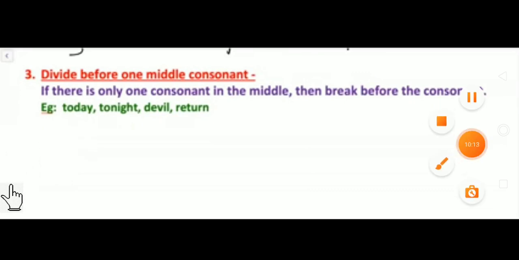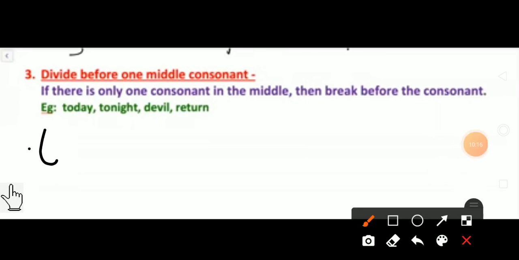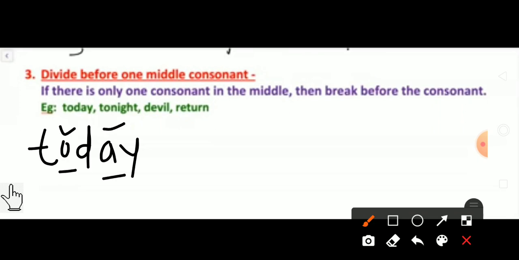Yes, I will write here today. Yes, today. First, what is the rule? We have to find out the vowels here. Yes, so O vowel here, A vowel here. We got these two vowels. Yes or no? Yes. Now, what is our rule? See here, two vowels are there and a middle consonant is there, we have to break before the consonant. So we have to break it before D. So, today. Yes, you got it, there are two syllables, this one and this one. So you have to divide like that.